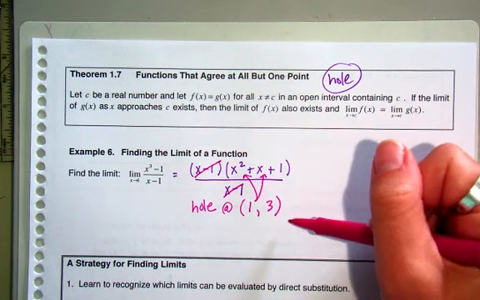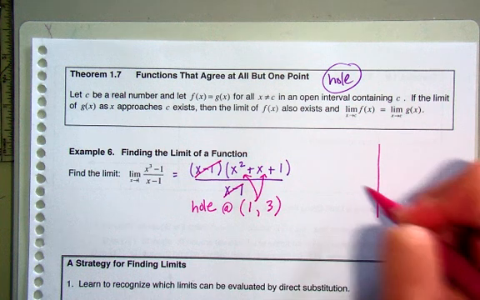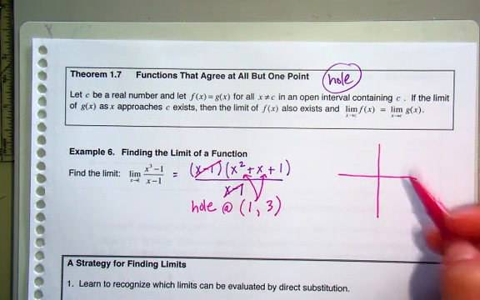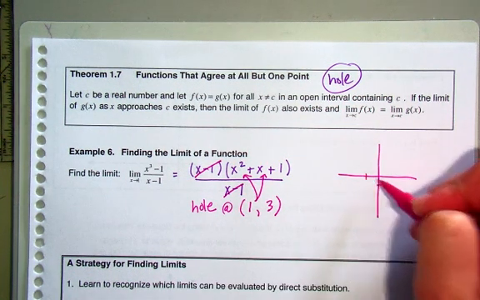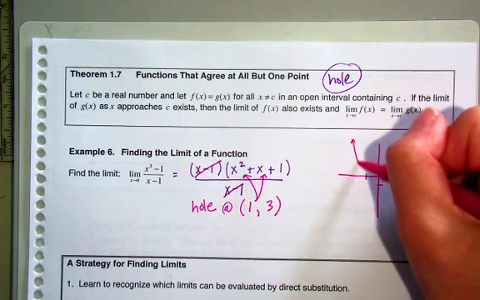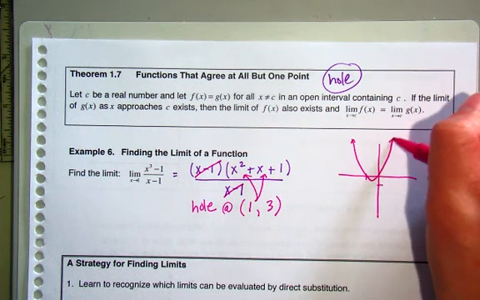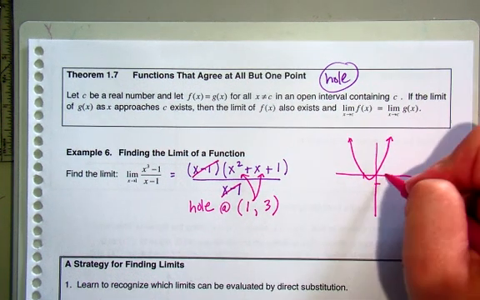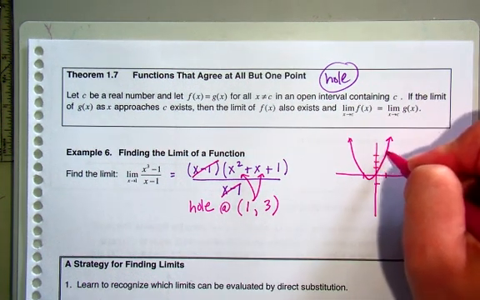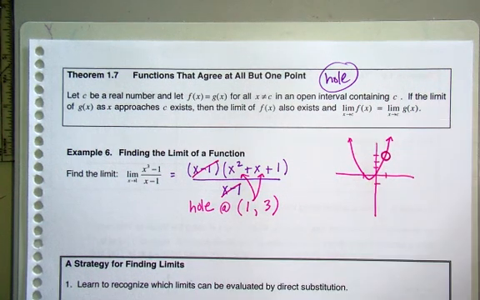If I think about this graph for a second, this is a parabola. My vertex, trust me, is over here at negative 1/2. Okay, so it looks something like this. But there's a hole at 1, 3. So if I think about the graph of that, what is the limit as x is approaching 1 of this graph? What's my y value that I'm getting close to? I'm getting close to 3, right?